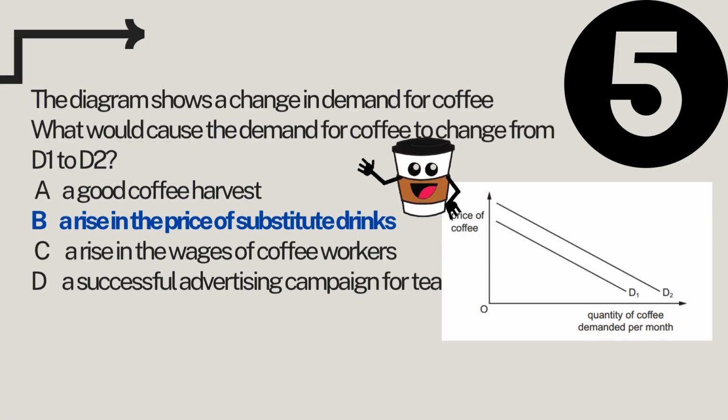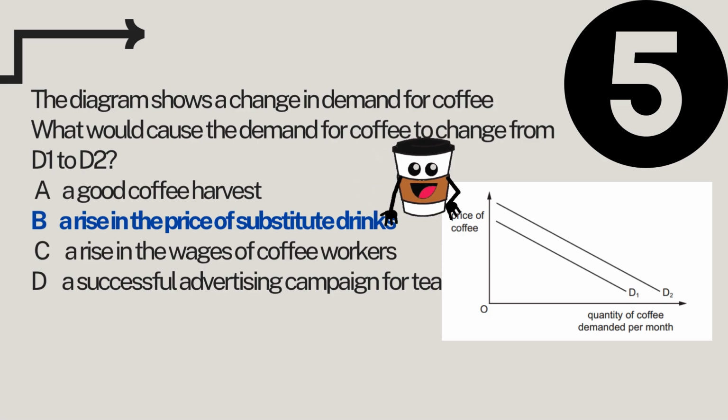So, if your answer is letter A, a good coffee harvest, this item affects the supply and not the demand. So a bigger harvest might lower the prices, but wouldn't necessarily shift the demand curve. Letter B, a rise in the price of substitute drinks, also known as alternatives.